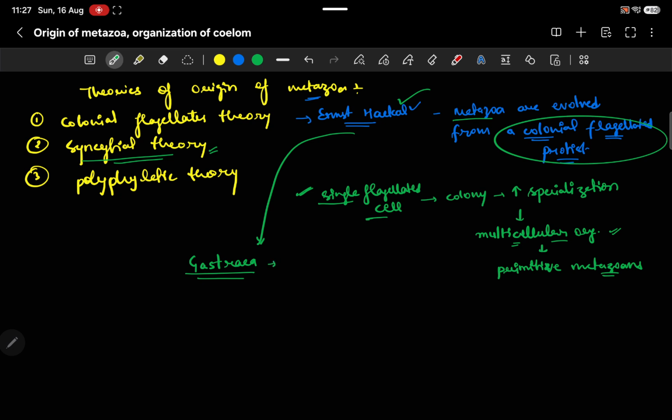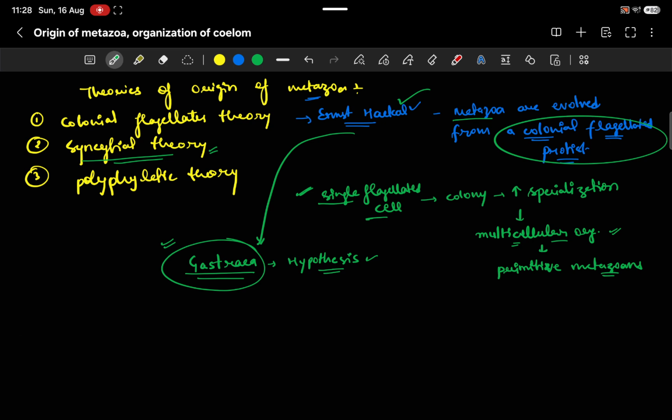It is not an existing organism, it is a hypothetical organism. According to Haeckel, gastraea is a gastrula-like ancestral stage, and this gastrula-like organization represents an important ancestral stage of metazoan evolution. So the gastraea theory was also given by Haeckel only.